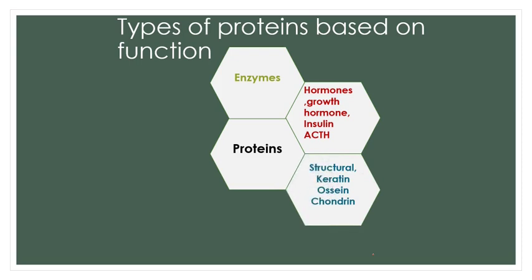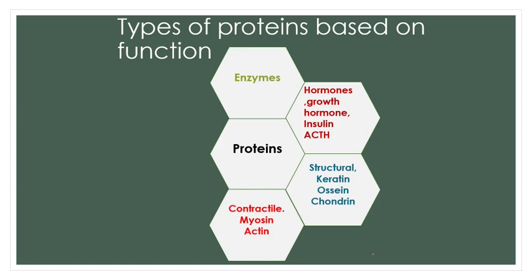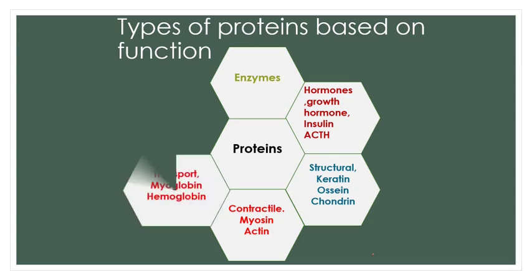Proteins also act as structural components. Structural proteins include keratin present in hair, ossein present in the matrix of bone, and chondrin present in cartilage. Next, contractile proteins present in muscles: actin and myosin. They are found in skeletal muscles and cardiac muscles. They bring about contraction and relaxation of the muscles, because of which we are able to carry out movement. So these are contractile proteins.